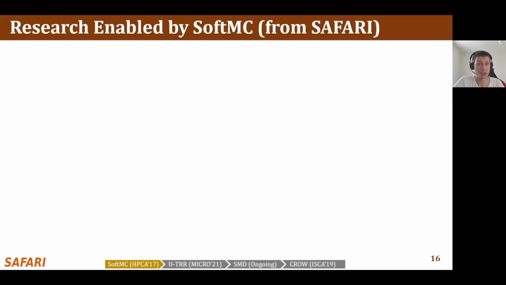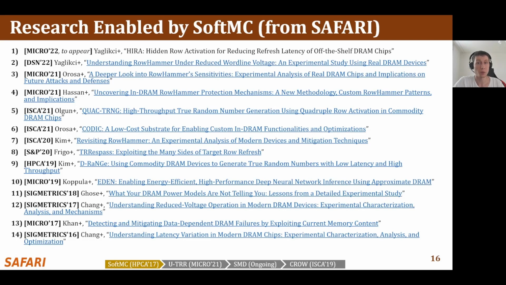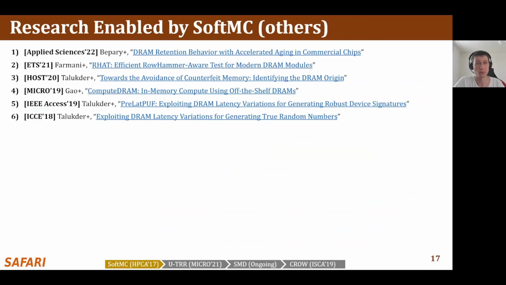Let me quickly show the research that SoftMC has enabled since its release. This slide shows publications which use different versions of SoftMC from our SAFARI research group. I would like to specifically mention TRRespass because this is related to the second contribution of this thesis. In TRRespass, we show for the first time how to bypass RowHammer protection mechanisms implemented in current DRAM chips. SoftMC has also contributed to research from other research groups.